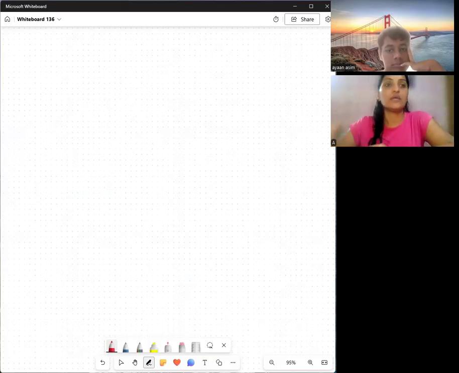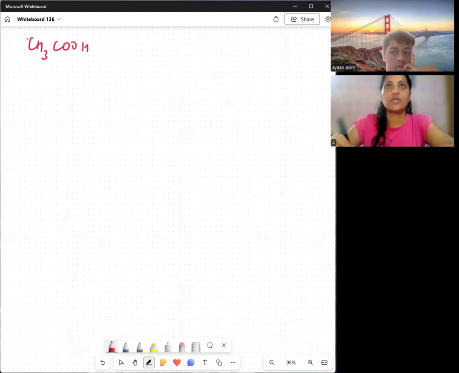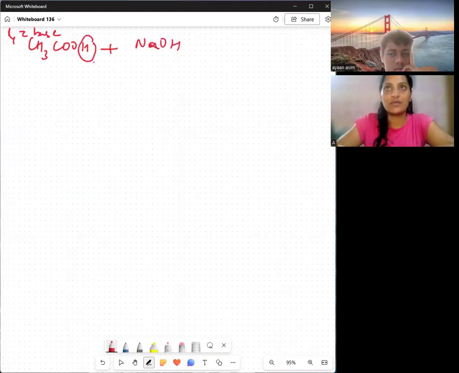Now, when it reacts with a base, something having an OH group, like we are going to pick NaOH: CH3COOH plus NaOH. This is the reaction with a base. As you can see, I'm going to use this hydrogen and this OH to form my water molecule.